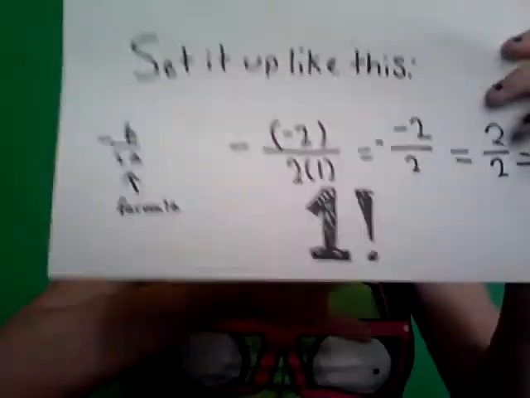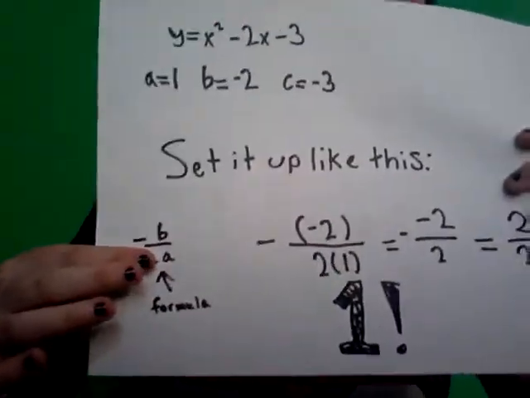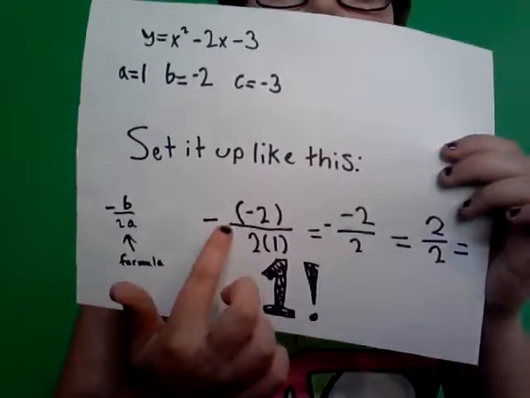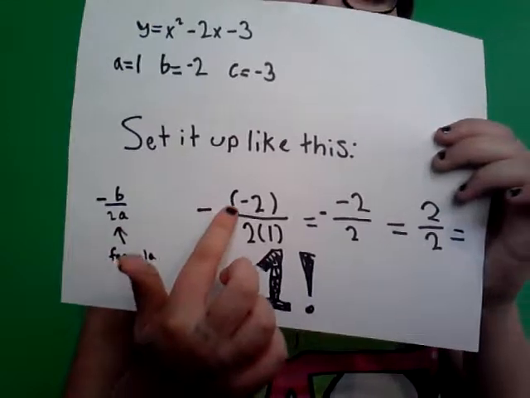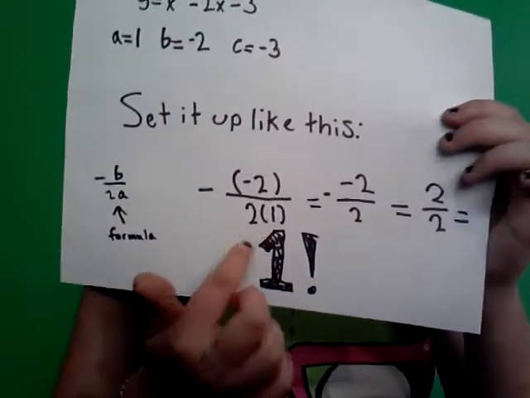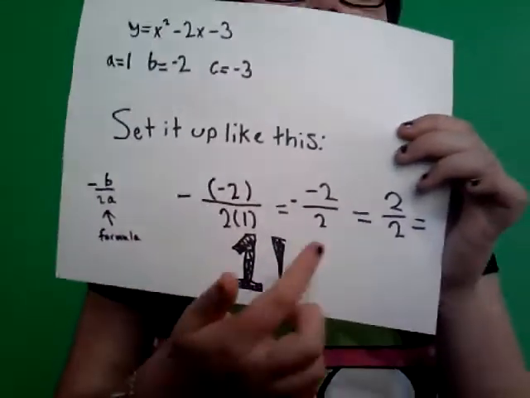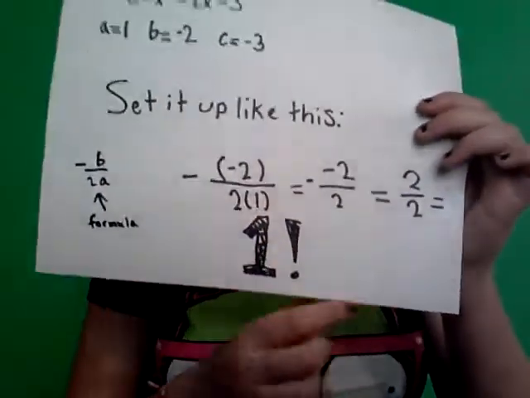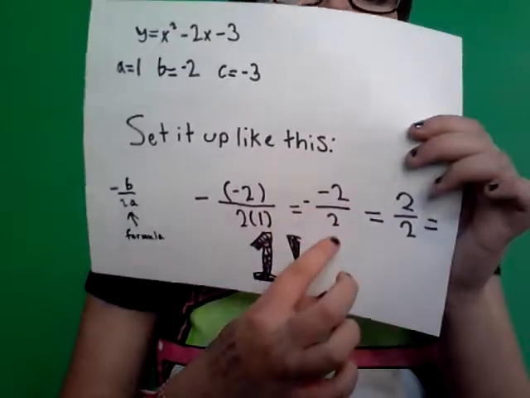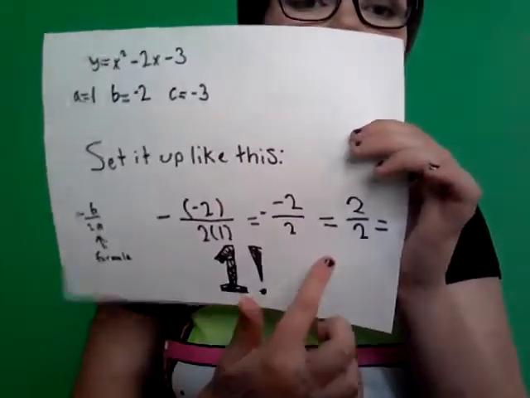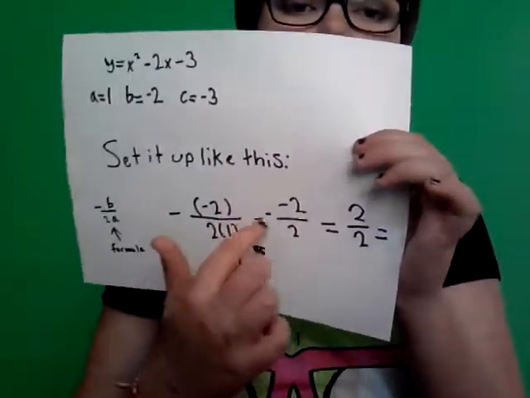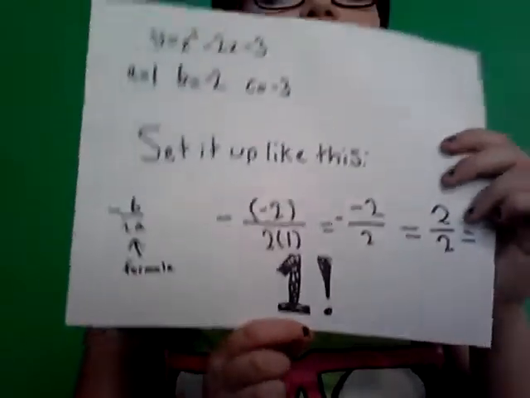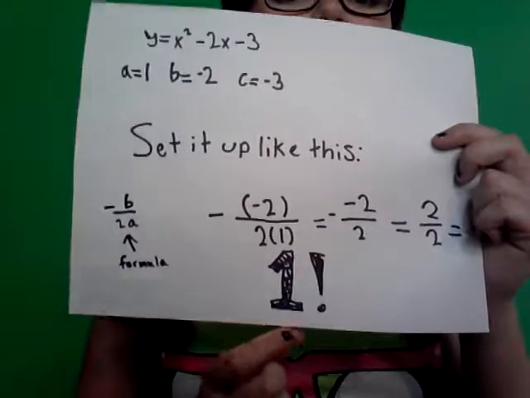So you're going to set it up like this. You're going to substitute the letters in this formula for the numbers in your equation. So I have negative negative 2 over 2 times 1, and this is a negative fraction. So that is negative negative 2 over 2, because 1 times 2 is 2. So I changed that to positive 2 over 2, because this overrides this. And so then your axis of symmetry is going to be 1.